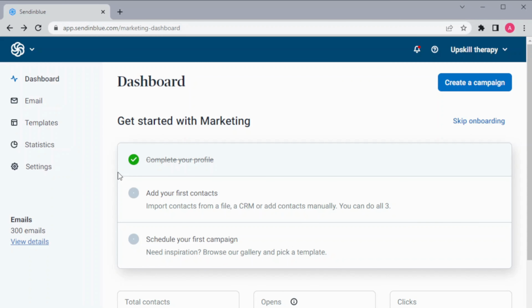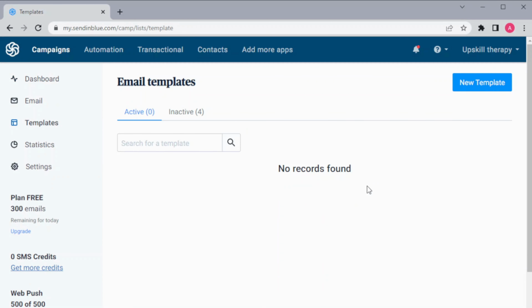First of all, go to your browser and type sendinblue.com and follow the basic signing in process. And then this is our dashboard, and on our left we have the navigation bar where we have email, templates, statistics, settings, and on our right we have our account settings. And for creating an email template, click on templates and then new template.